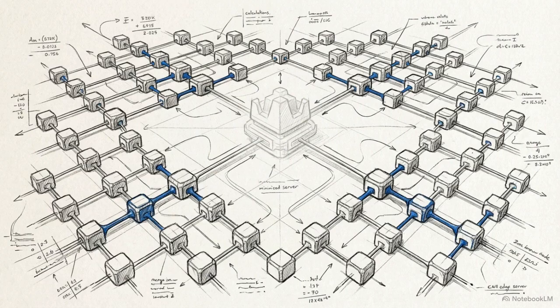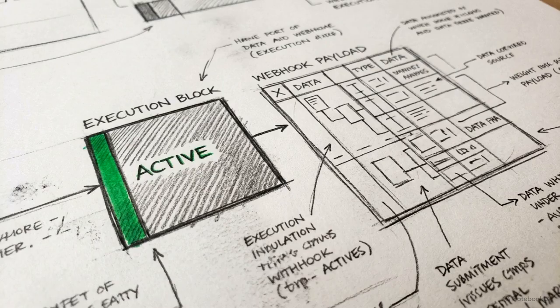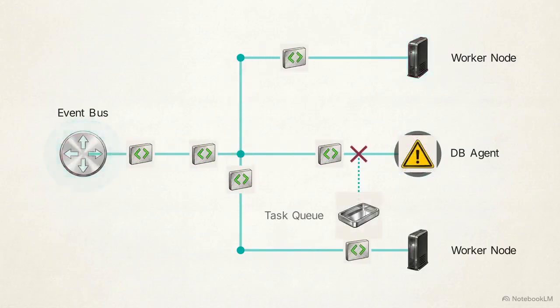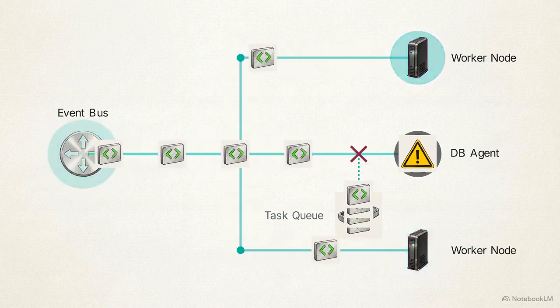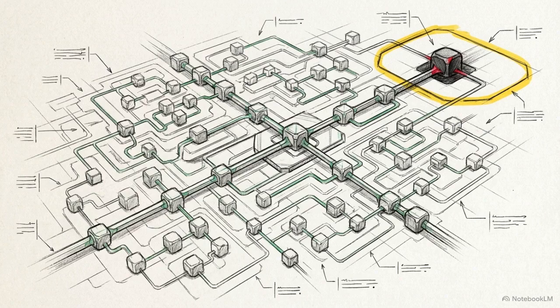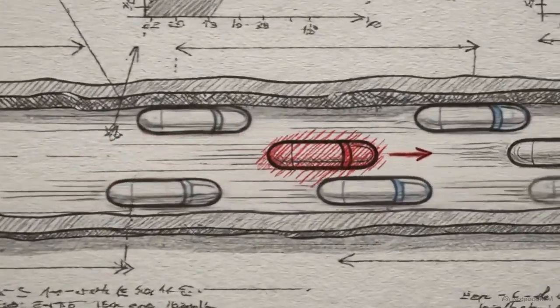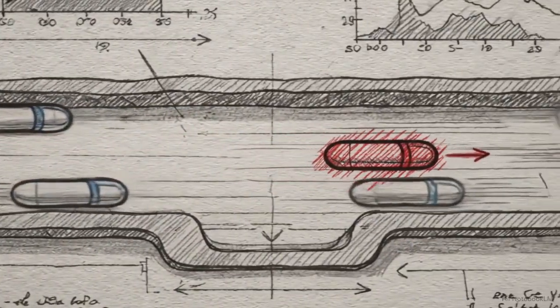It also enables the agentic edge model. This is a deployment model where worker agents sit entirely idle, consuming zero compute resources, until they are triggered by an explicit webhook event from the message bus. This asynchronous structure buffers failures. If a single database agent goes offline, the message queue holds the pending tasks. The error remains isolated and does not cascade into a system-wide crash. Without an event-driven backbone, multi-agent systems are simply fragile scripts. With it, they operate as a resilient operating system.